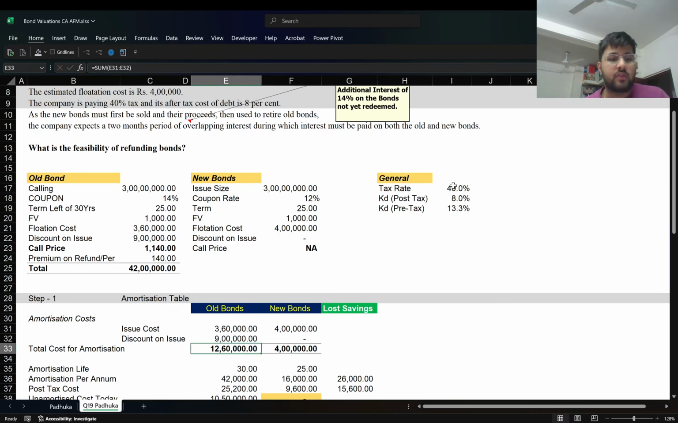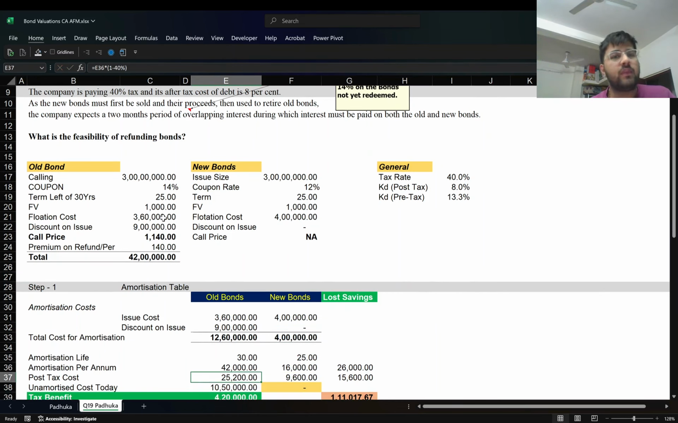All right. And then you get the total cost to be amortized. The amortization period is, of course, based on the term. So it was 30 for the old bonds, and for the new bonds, it would be 25 because new bonds are just for the 25 years. So amortization per year, per period would be just the total amortization cost divided by the number of years.